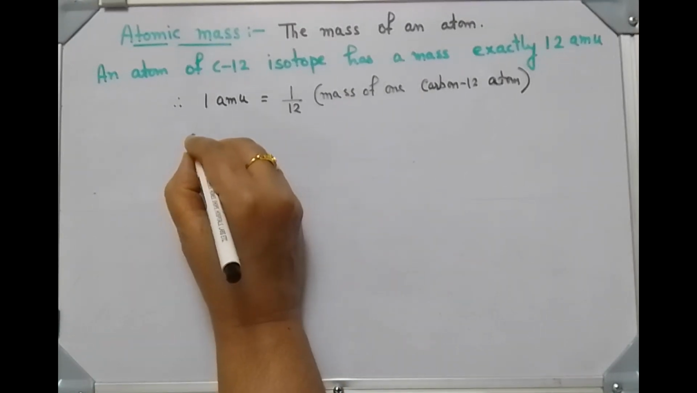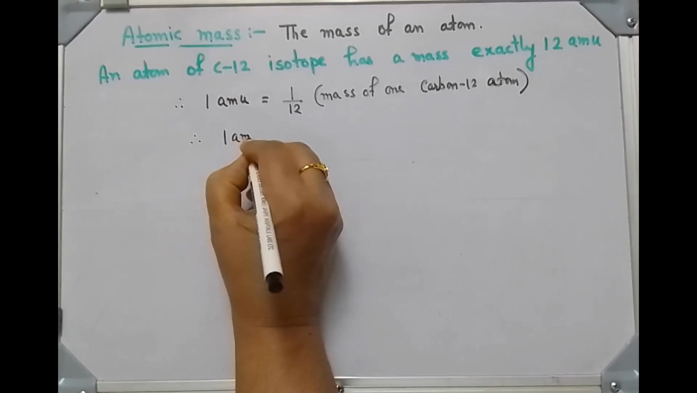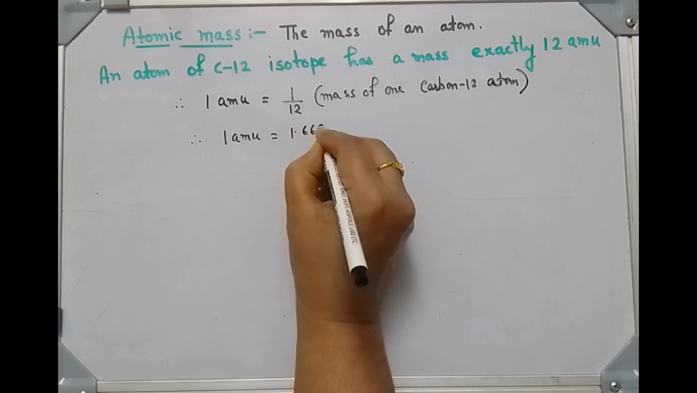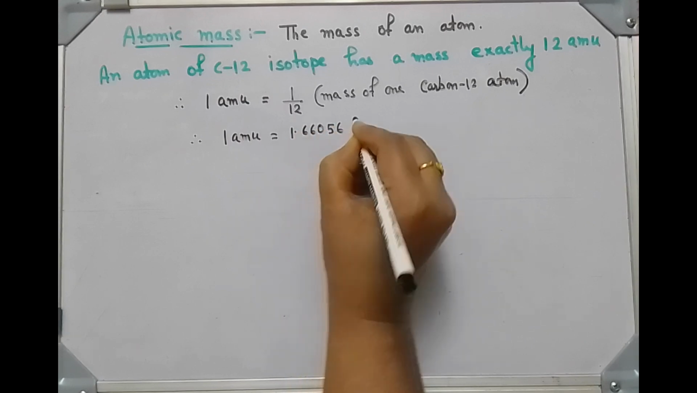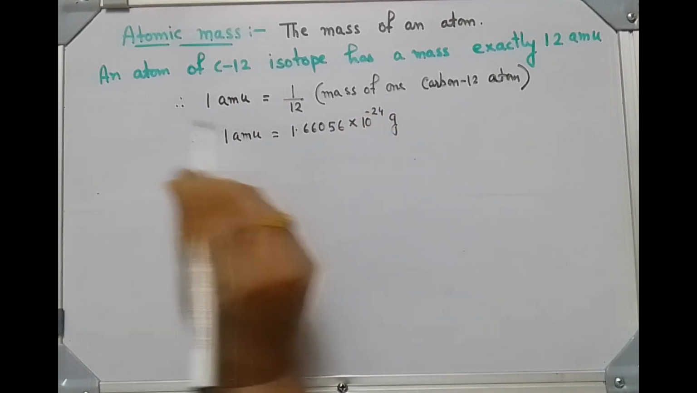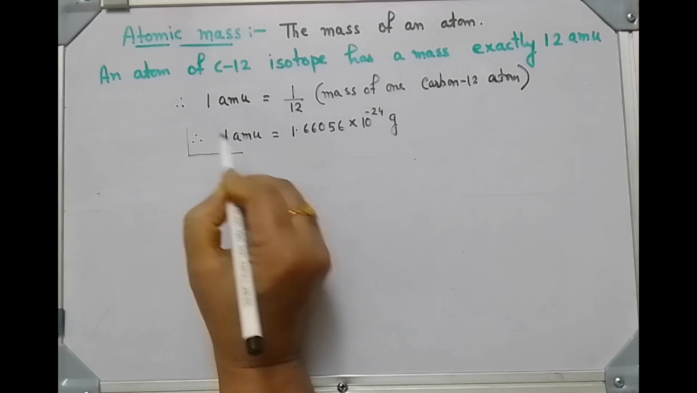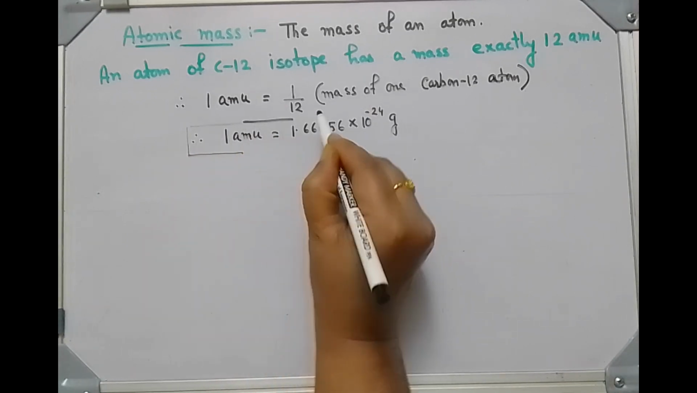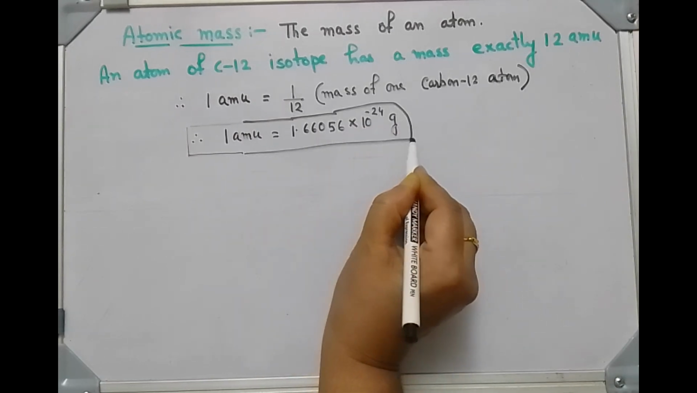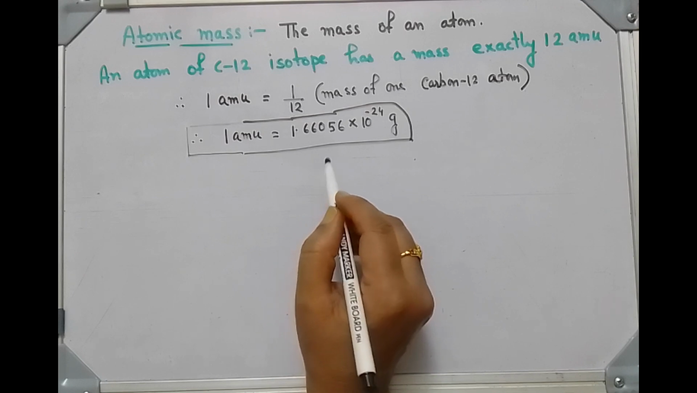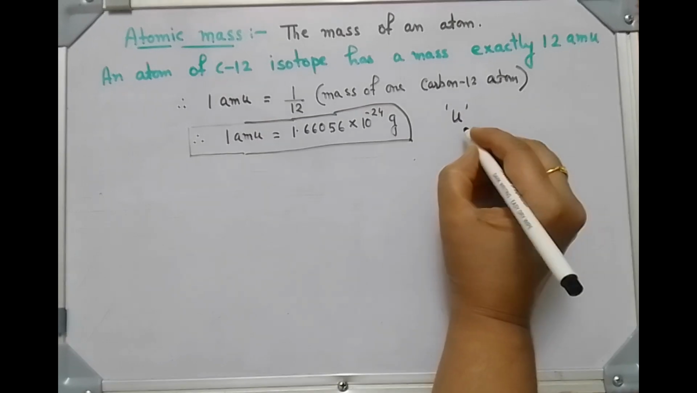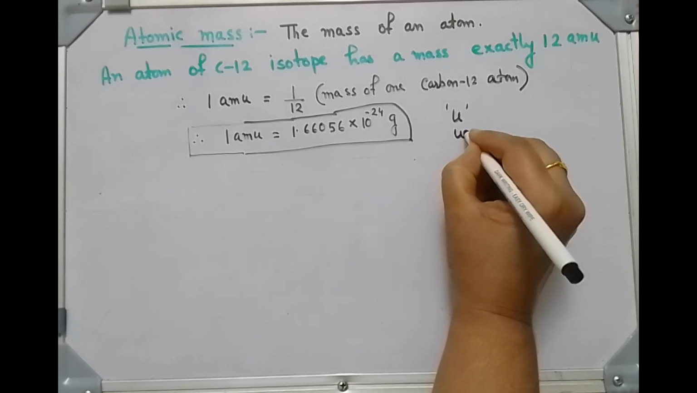One AMU, one atomic mass unit, is equal to 1.66056 into 10 to the power minus 24 gram. This is very important. You have to remember this thing. At present, AMU has been replaced by U. U means unified mass.